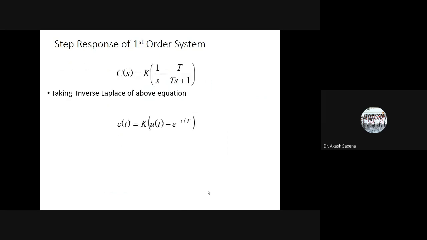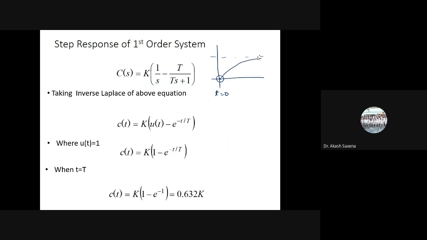Now if I take the inverse Laplace transform, I can write the time response of this particular system as c(t) is equal to K times u(t) times 1 minus e to the power minus t by T, where u(t) is equal to 1. Again, if you put the value of t is equal to 0 here, the response is actually 0. And when t is equal to infinity, it will be equal to 1. So the maximum value of this type of system will reach 1. This is how we calculate.